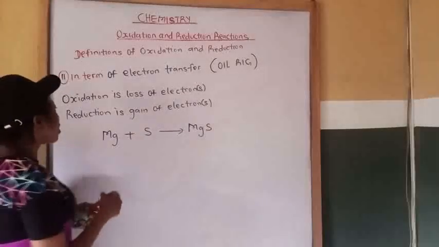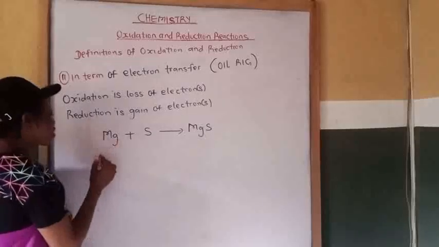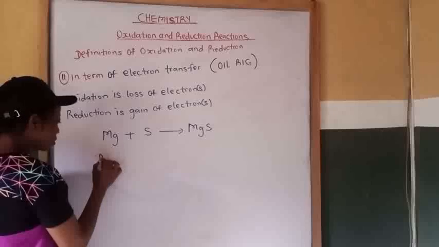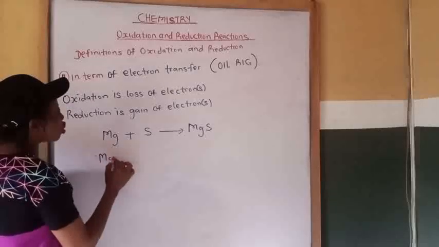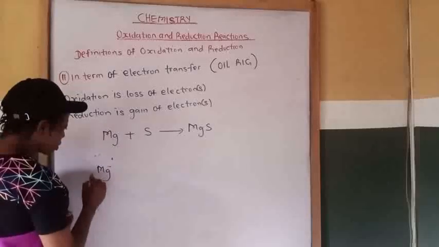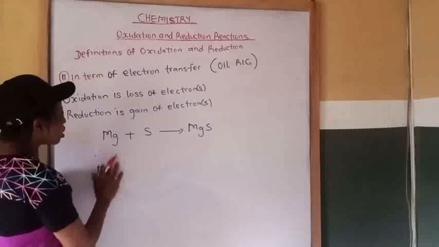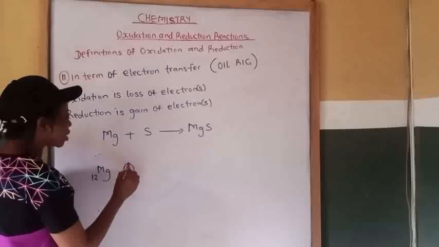Now let's come to magnesium. Magnesium is number 12. If you want to draw the electronic shell of magnesium, the first shell will carry 2 electrons.